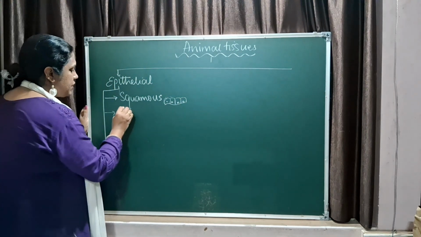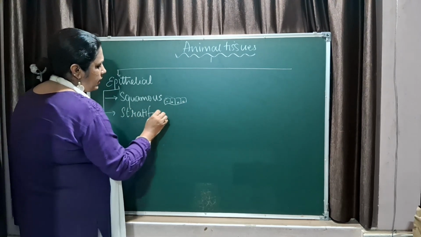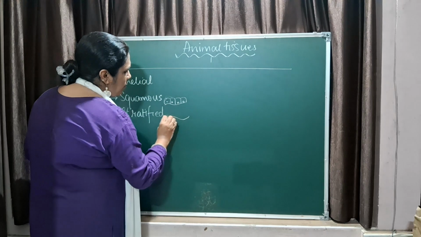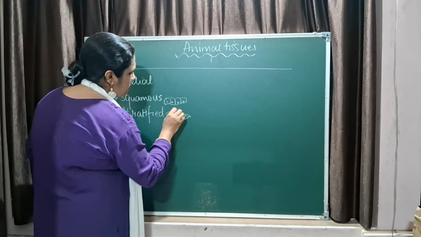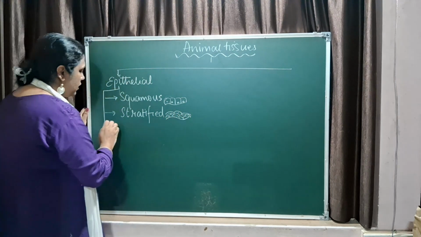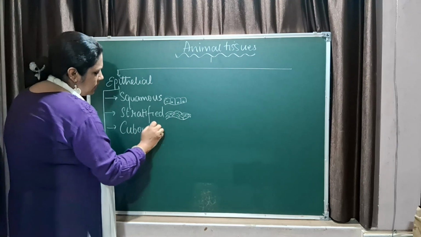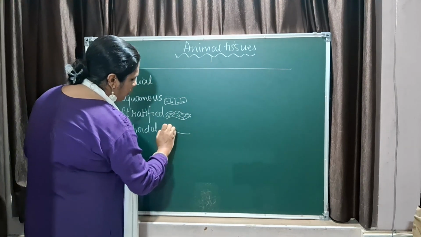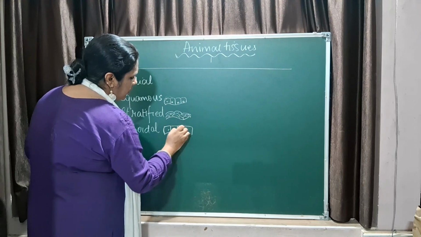Then you have stratified. Stratified means it's not a single cell thick, it has multiple layers of cells present. Then you have cuboidal. As the name suggests, the cells are all cuboidal shaped.